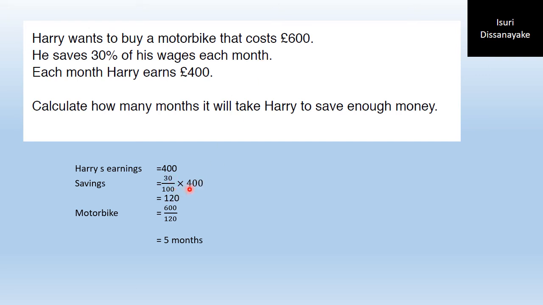So 30% of 400 is 120. So every month he can save £120. The cost of the motorbike is £600, and if he is saving £120 each month, he has to save for 5 months.